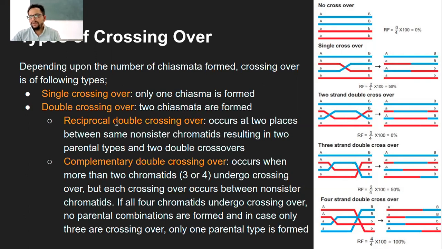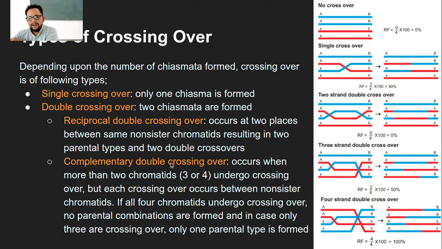In double crossing over there are further types, that is reciprocal double crossing over. This diagram may not explain the reciprocal type, but it occurs at 2 places between the same non-sister chromatids, resulting in 2 parental types and 2 double crossover, non-parental combinations.